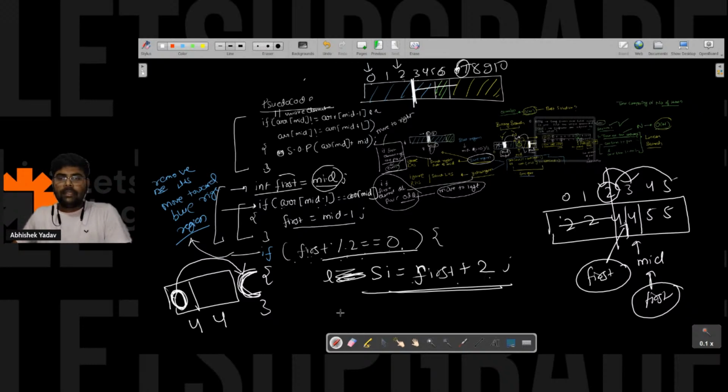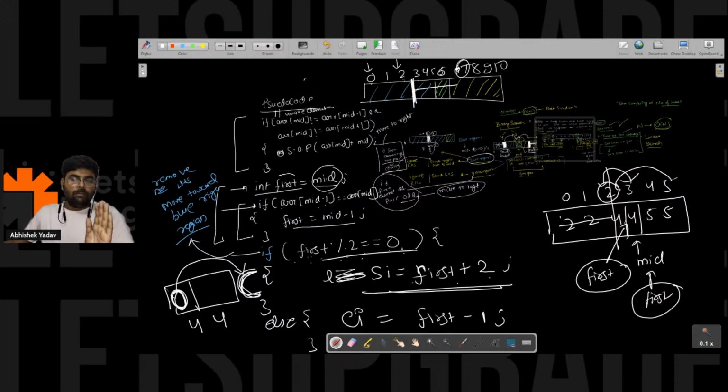Okay. And if this is not the case, that means you are in the yellow region, and in the yellow region you have to remove the right hand side part and you have to move to the left hand side part. So here what you will do, you will write end index is equal to first minus 1, right, everyone? Yes or no? Please write in the chat if it is clear till this point.